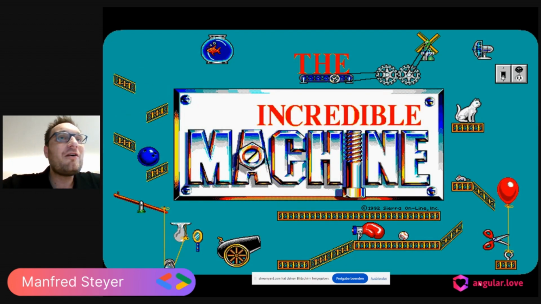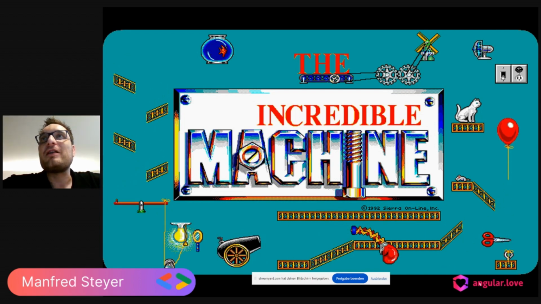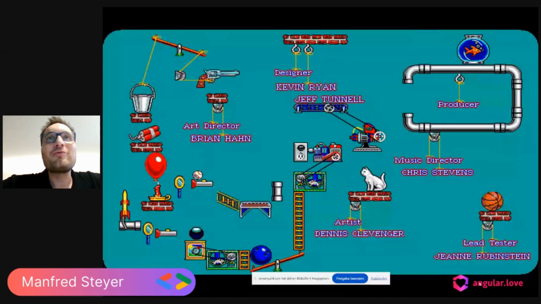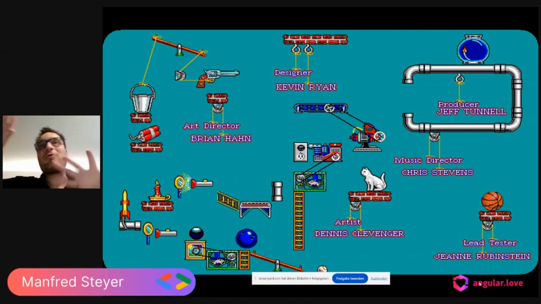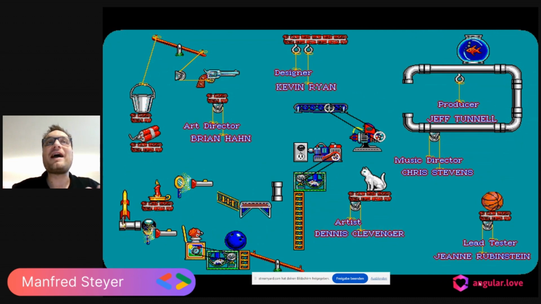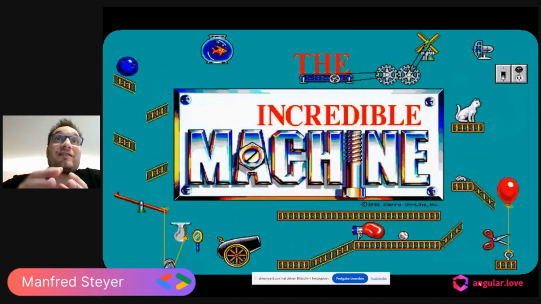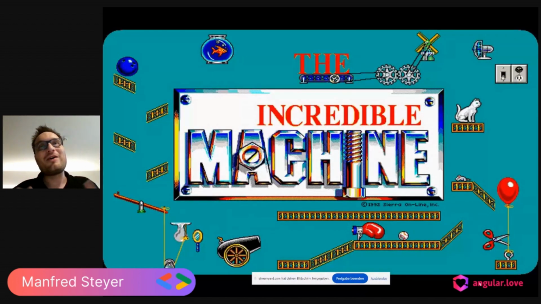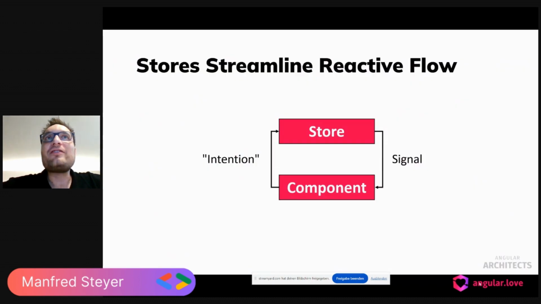The bowling ball goes down, it triggers the cannon that is triggering the balloon, and so on and so forth. So it's really a fun game to find out how to arrange all those items so that you get your final side effect. But honestly, if your application looks like this, you really have an issue, because then your application is not maintainable anymore. Then you don't know anymore what happens when you change something here. And one way to prevent this is the good old unidirectional data flow. And stores can streamline this unidirectional data flow.